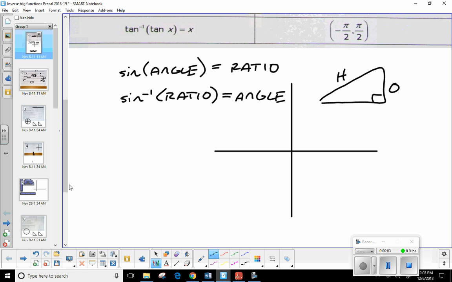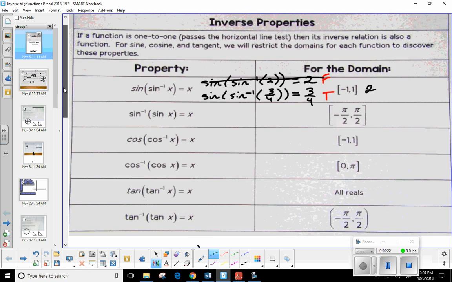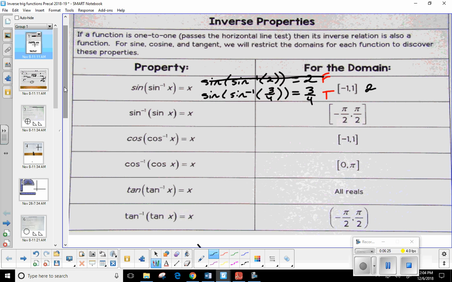But if I'm provided the ratio and I want to know the angle that's created, we plug that into an inverse trig function. Whatever ratios you're able to plug in and whatever angle measures you're able to get out, trig functions have specific intervals that we have to look at. That's where these come in. Right now we have no idea why these particular intervals exist, but let's start getting into sine inverse and see if they become more clear.